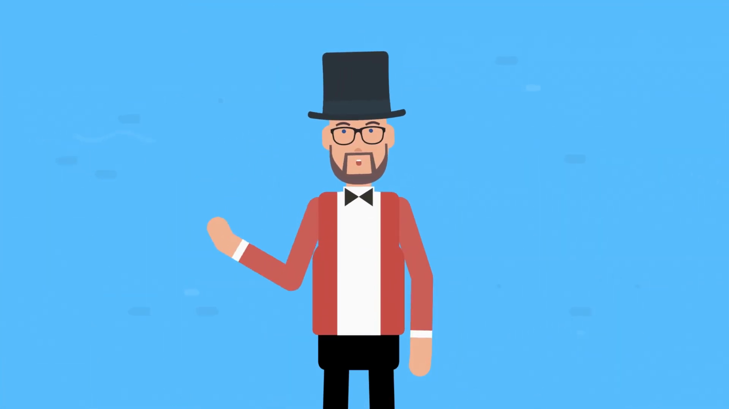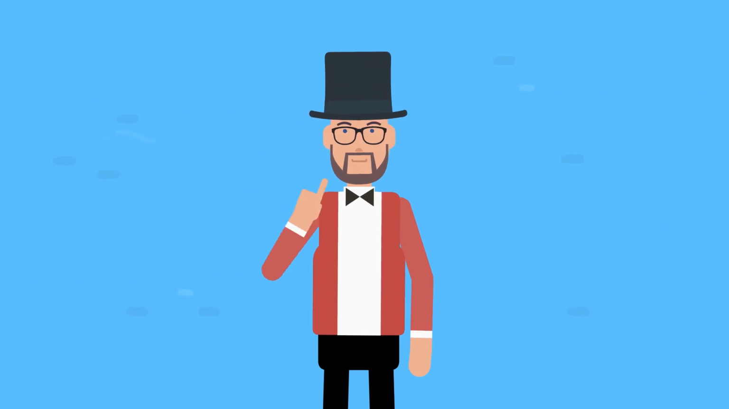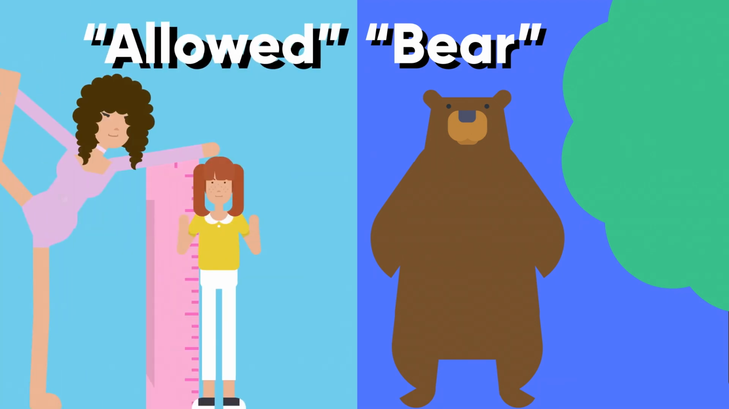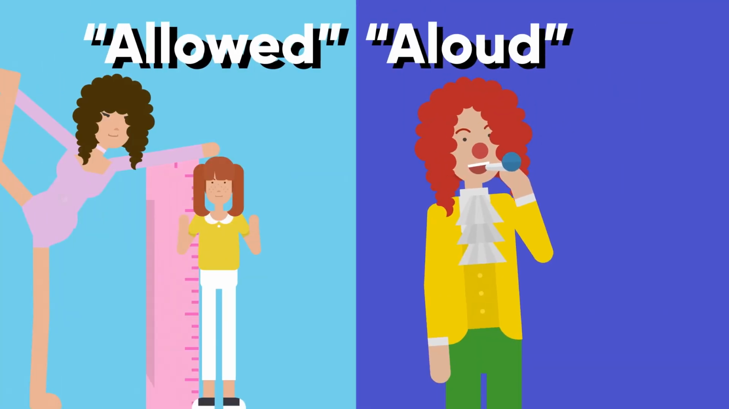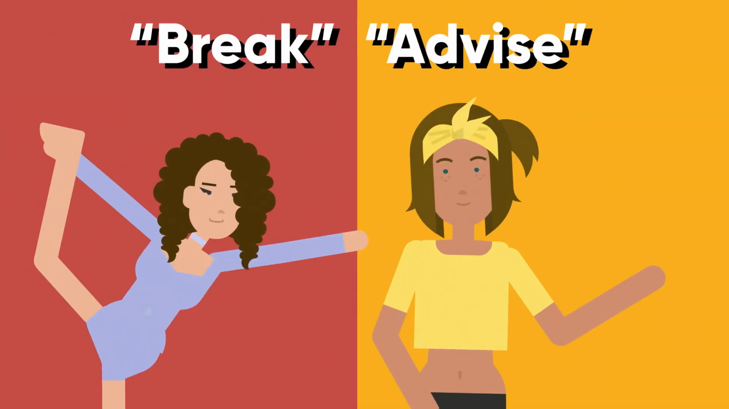Be careful about all the homonyms out there that will have different spellings depending on your usage. So bare, in terms of being naked, versus bear the animal. Aloud, which means audible, versus allowed, which means permitted. Advice versus advise. Break versus brake.